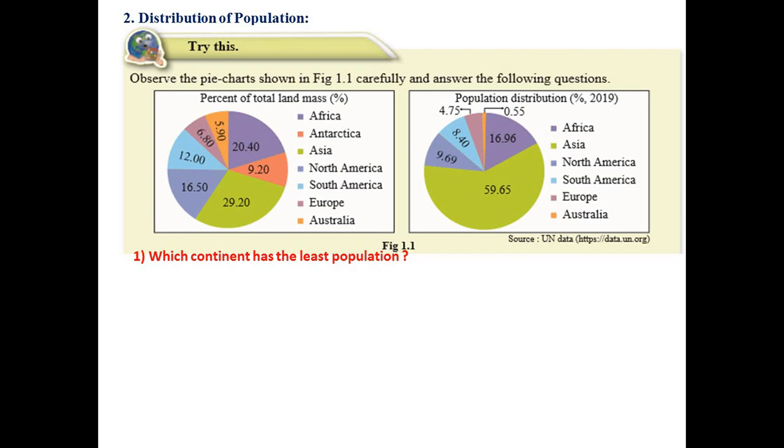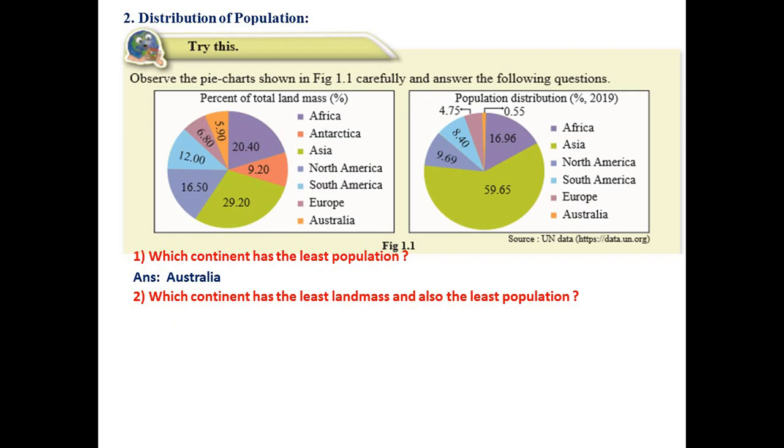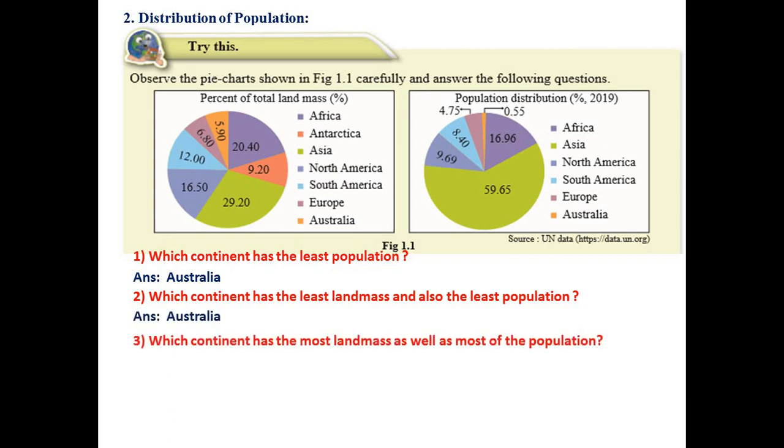Question number 1 is, which continent has the least population? Answer is Australia. Which continent has the least landmass and also the least population? Australia. Which continent has the most landmass as well as most of the population?